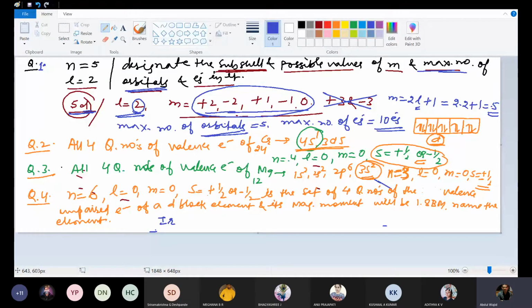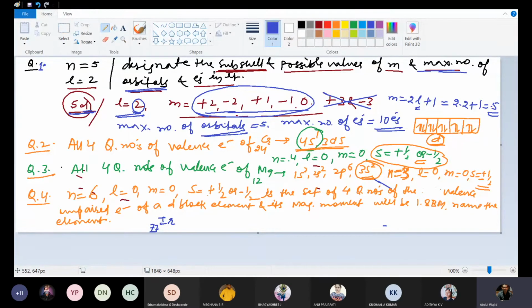Iridium's atomic number is 77. It is the densest metal, and the second densest metal is osmium, 76. But the answer is not iridium.